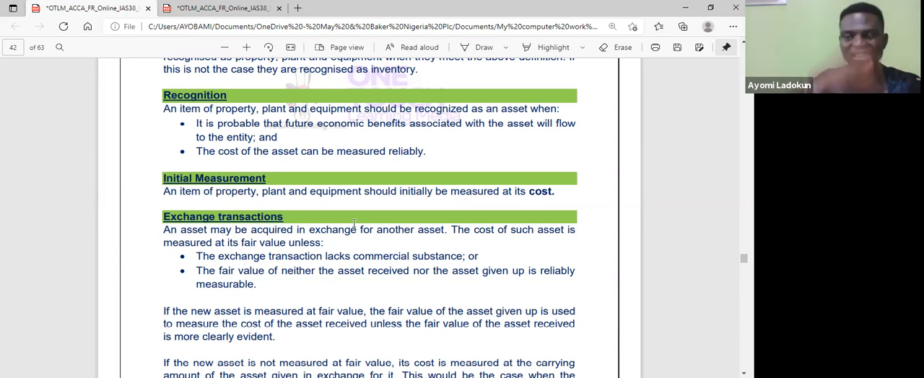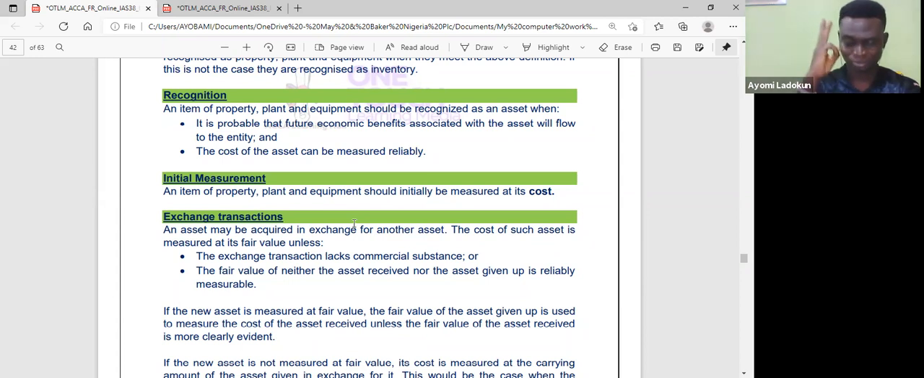Okay, then on initial measurement, that means the first time I am recognizing this asset on my account. Measurement means value. How much will I use to recognize the asset? So I use cost model, right? And on subsequent measurement, that means the following year, I can decide to continue to use cost model, or I use revaluation. Remember, under IAS 16, I've already differentiated all of this. So I'm just saying it again, right? But the question is, what constitutes the cost of property, plant, and equipment?